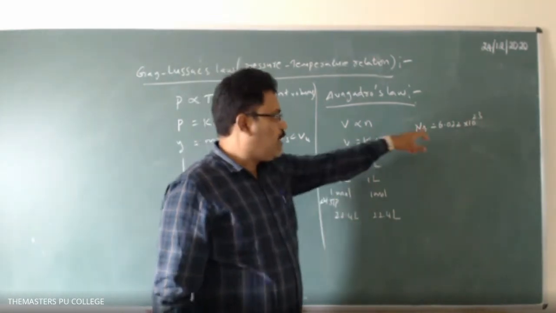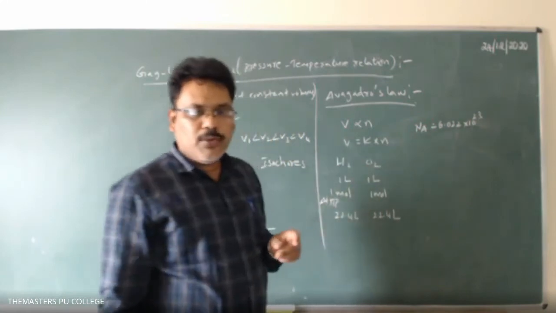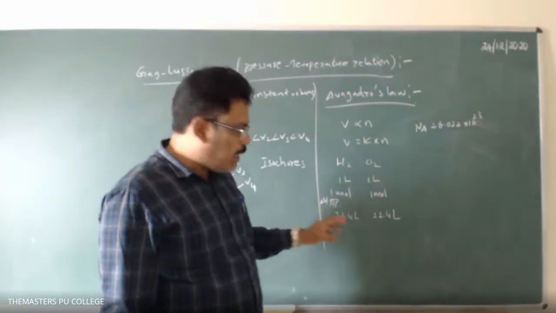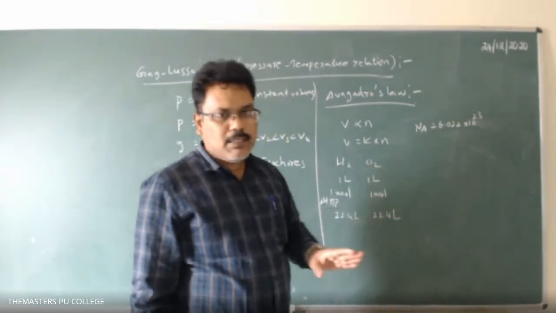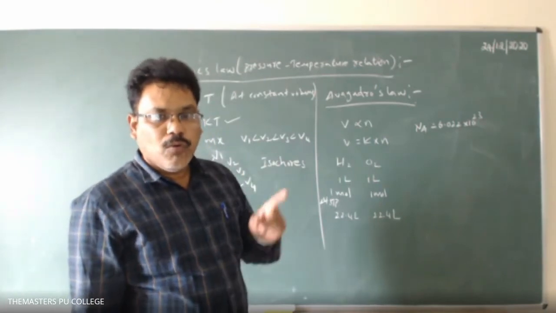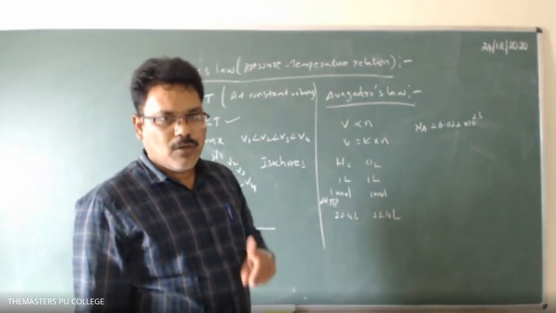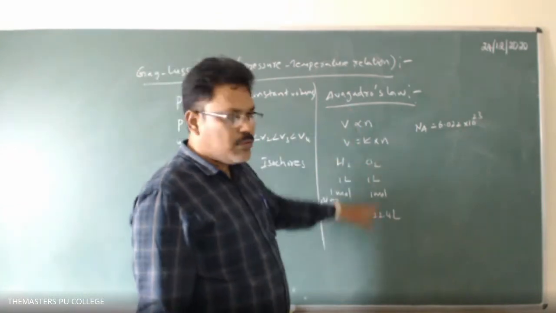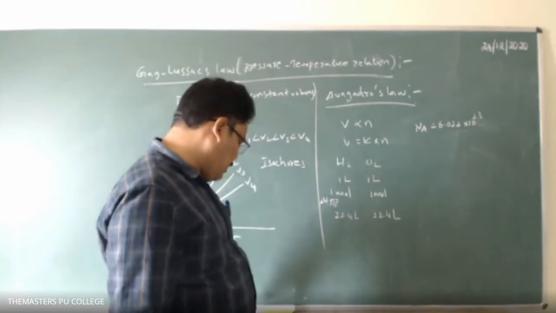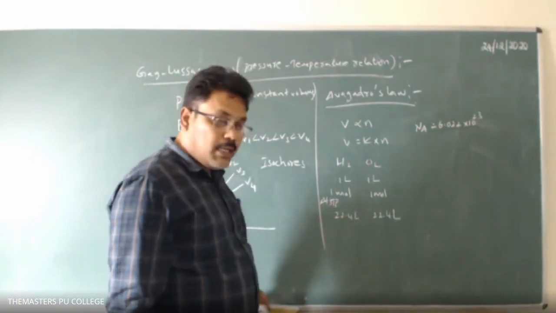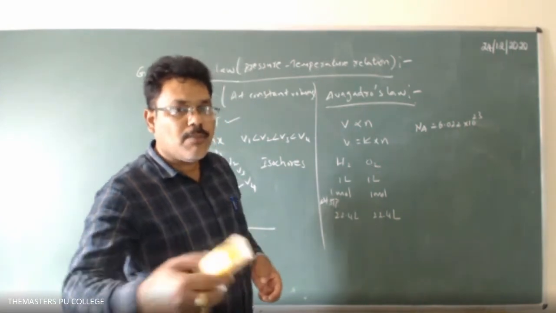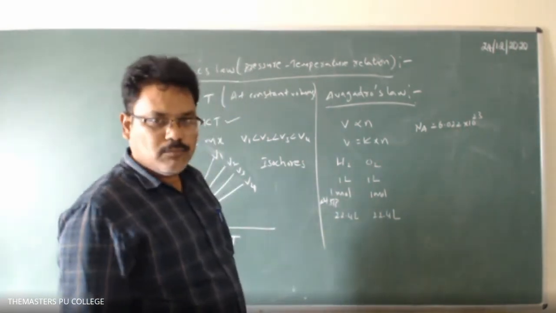Avogadro number, that is 6.022 into 10 power 23 H2 molecules. Similarly, O2 also contains 6.022 into 10 power 23 O2 molecules. Got it now? This is Avogadro's law. So simply we can say that equal volumes of gases contain an equal number of gas molecules, that is, an equal number of moles.